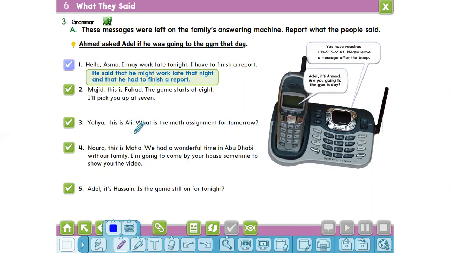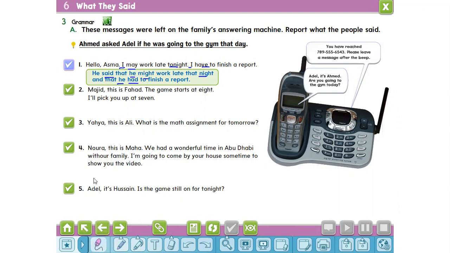We use the reporting verb said that because it's a statement. Then we will change the subject I into he and the modal verb may into might. Then we will change tonight into that night, and then the subject I into he and the present simple have to into had to. Is it clear now?